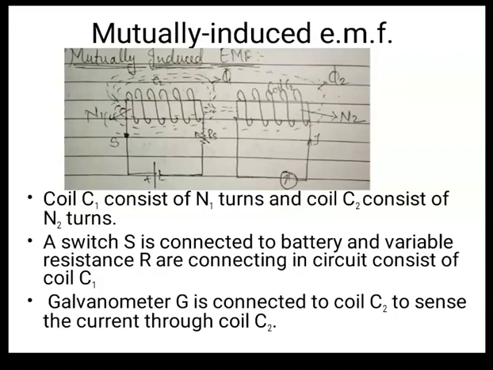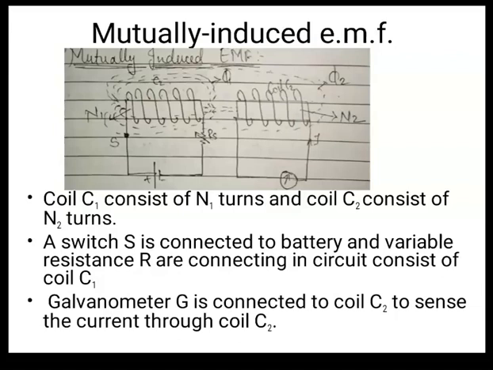And if the flux changes, you can see that the changing flux is also linking to the coil C2, because coil C2 is placed very nearby, very close to the coil C1, right? So that flux will also link to the coil C2, right? And the flux which is linking in the coil C2, is it a changing flux or a constant flux?